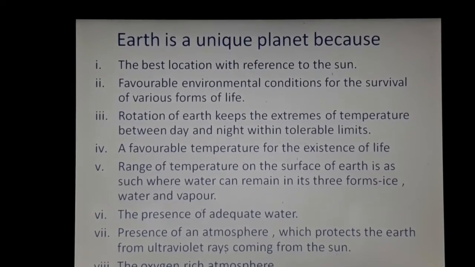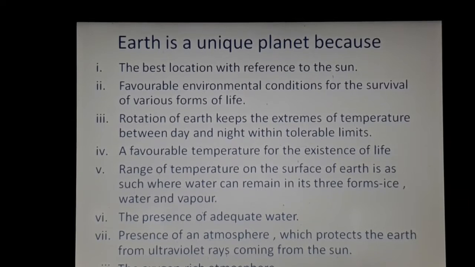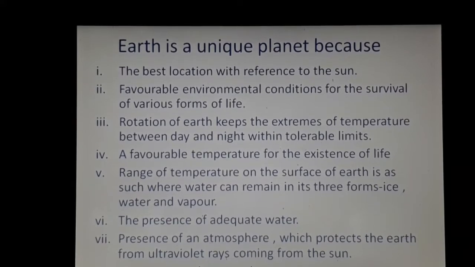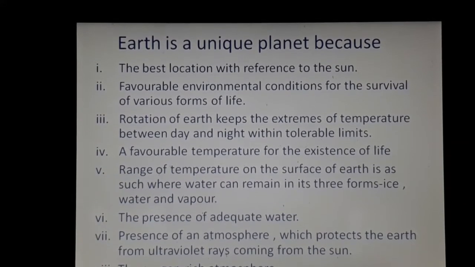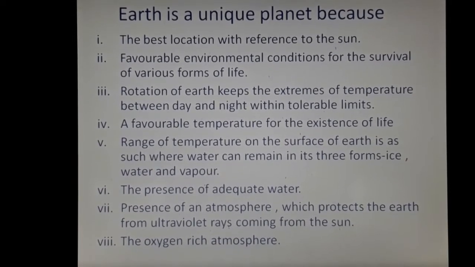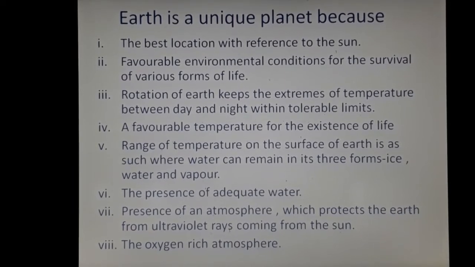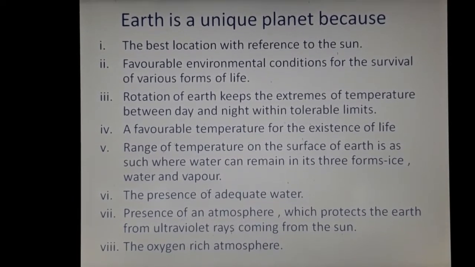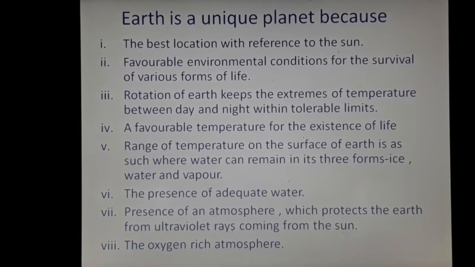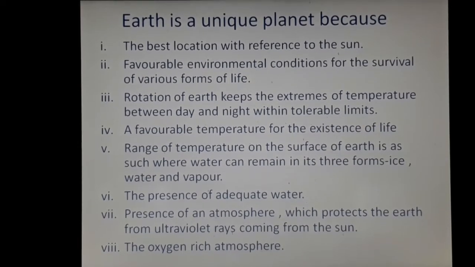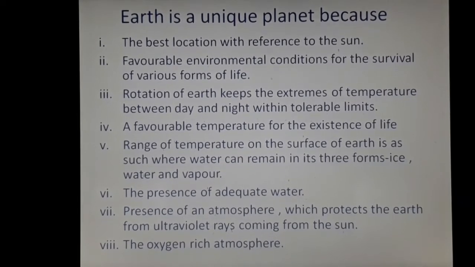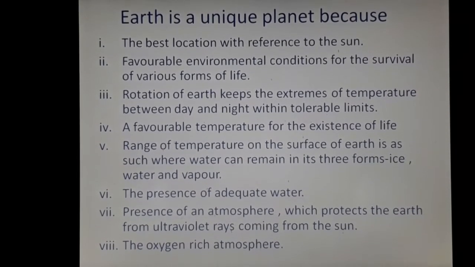Now the third one is rotation of earth. As our earth keeps on rotating, the extremes of temperature between day and night are within tolerable limits. It is not the case that days are extremely hot and nights are extremely cold. They are almost the same. When you take an example of the summer season, you feel that days are hot and nights are also hot. There is just a very minimal difference of temperature between day and night, not an extreme difference. So this rotation helps in setting the temperature.